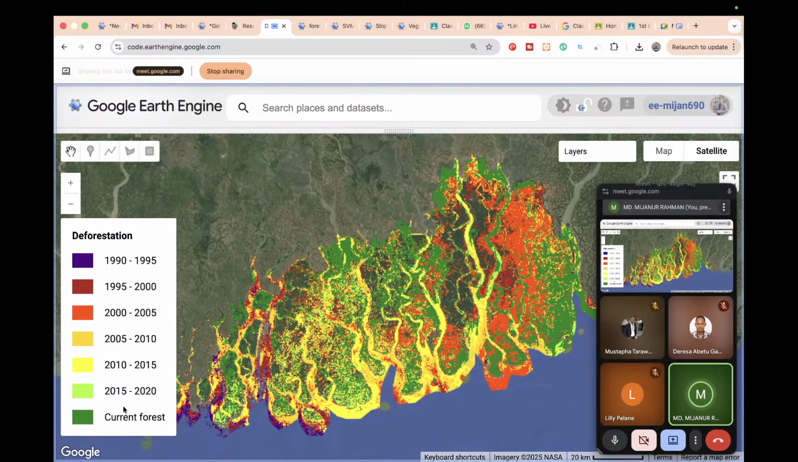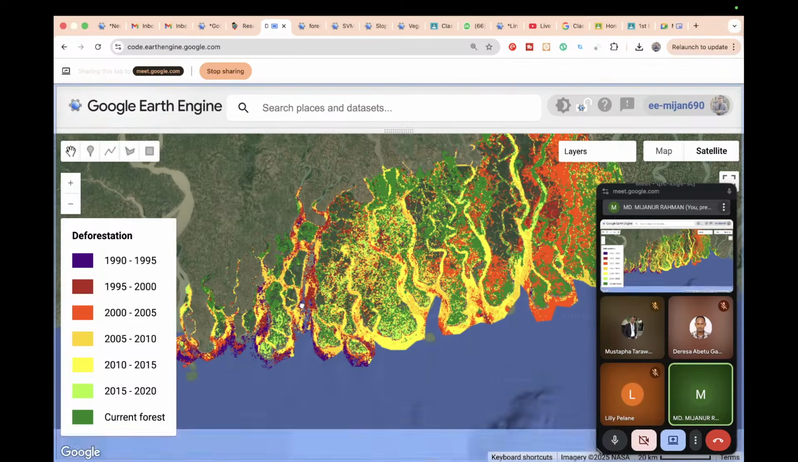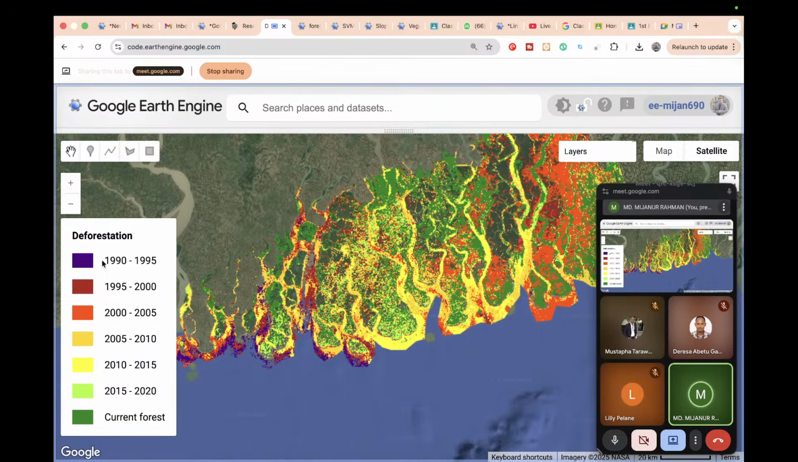We find that you can see the current forest. Basically this green color indicates the current forest. Okay. And if you check these other colors, there are different deforestation patterns for different years. Suppose 1990, 92, 95, here we find the deforestation. Suppose you can see we find this type of place, we found deforestation in this time period.